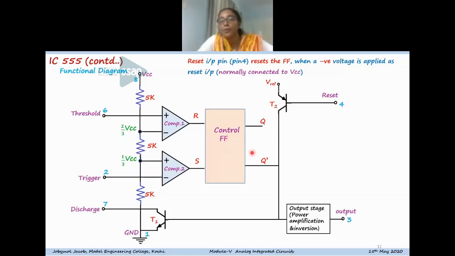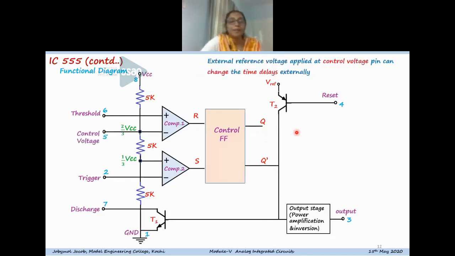When the reset input is low, the PNP transistor, where V reference is some internal reference voltage, turns on. When the reset pin is low, this transistor becomes on, and then transistor T1 also becomes on, and Q bar becomes high, so that Q becomes 0. That means the flip-flop is reset.